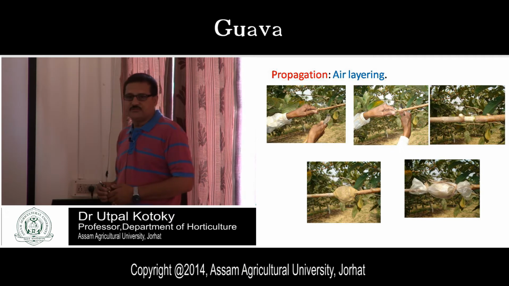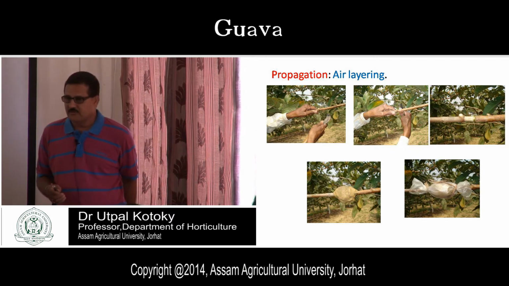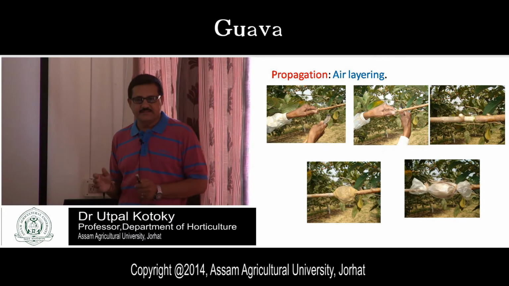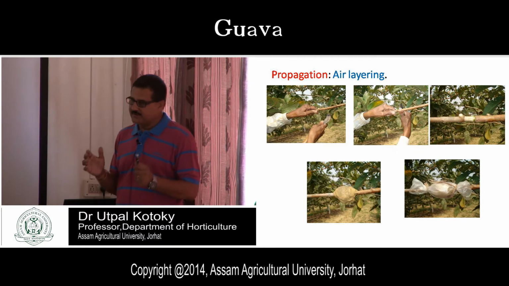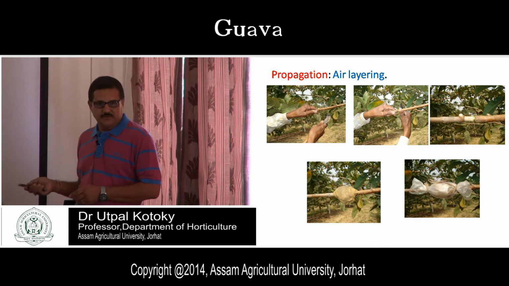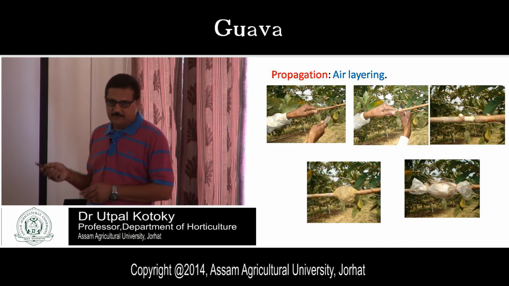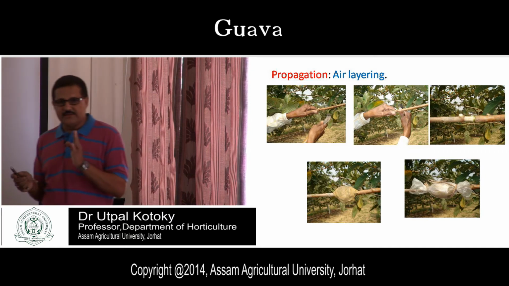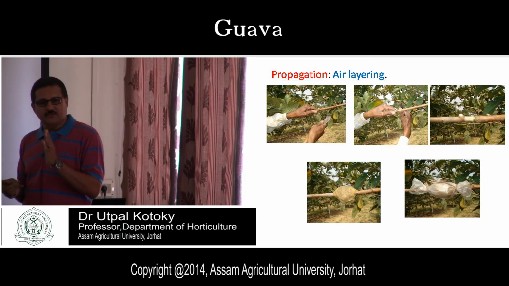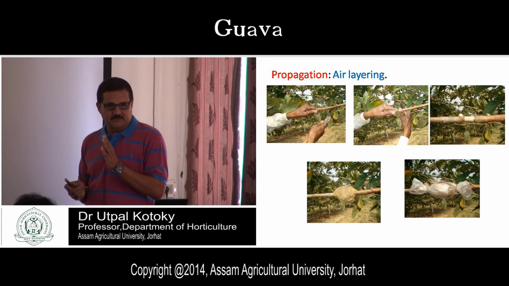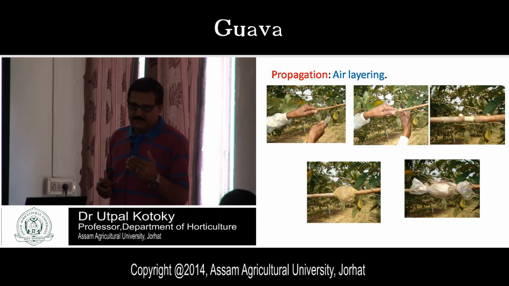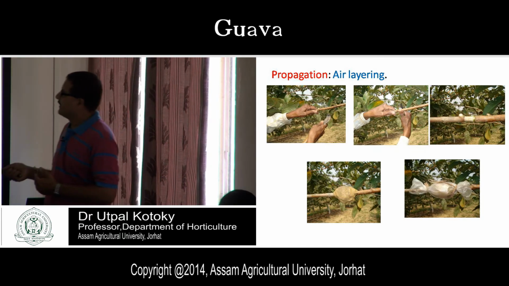So propagation, you see, propagation. Okay, guava can be propagated by air layering. You have done this in the practical, okay. So guava is propagated commercially by air layering. But nowadays patch budding also can be done. But the commercial method of propagation in guava is air layering.